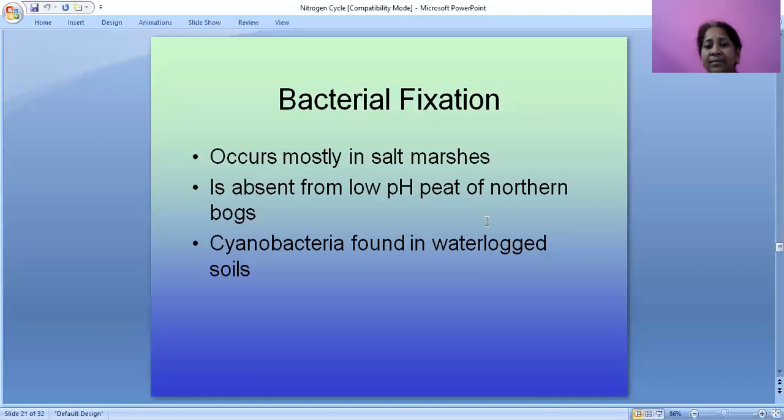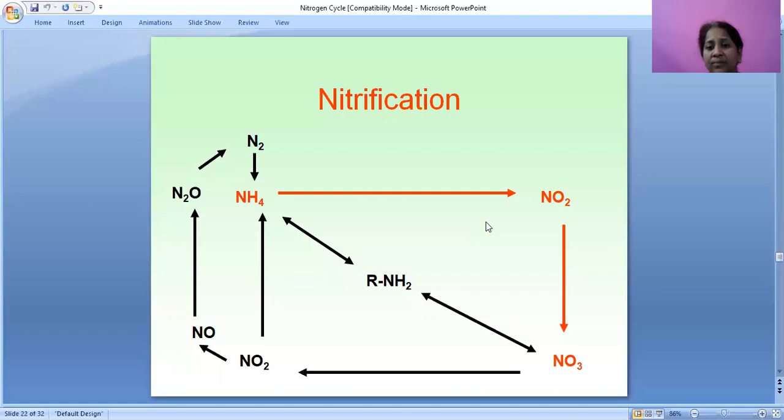Bacterial fixation mostly occurs in salt marshes. It is absent from the low pH peat of northern bogs. Cyanobacteria will be found in waterlogged soils.